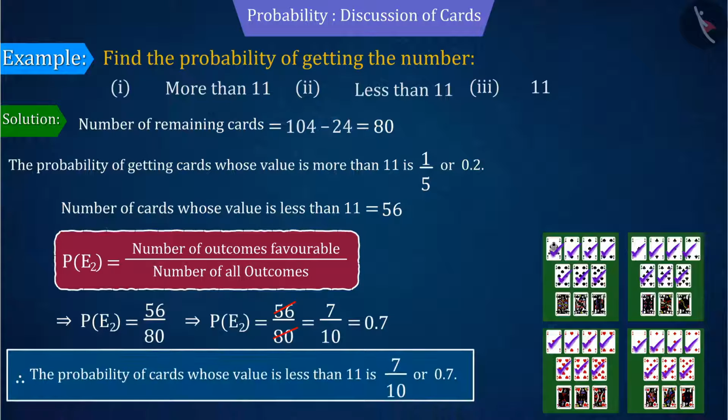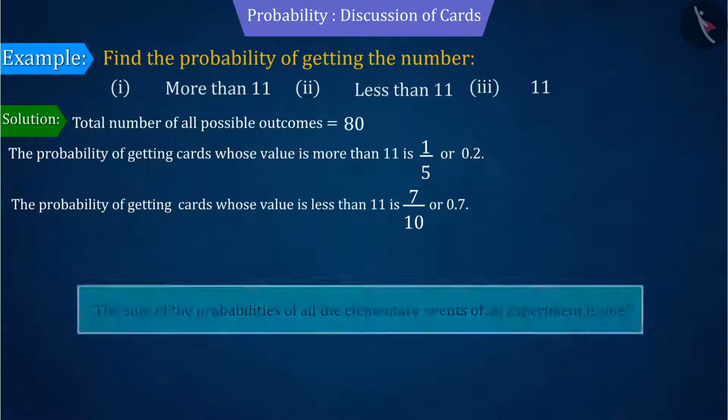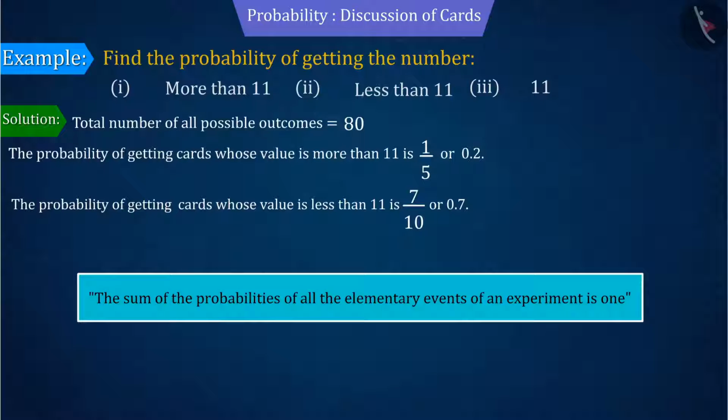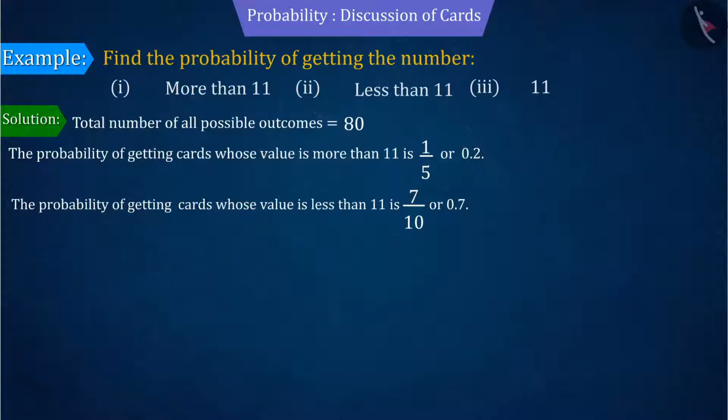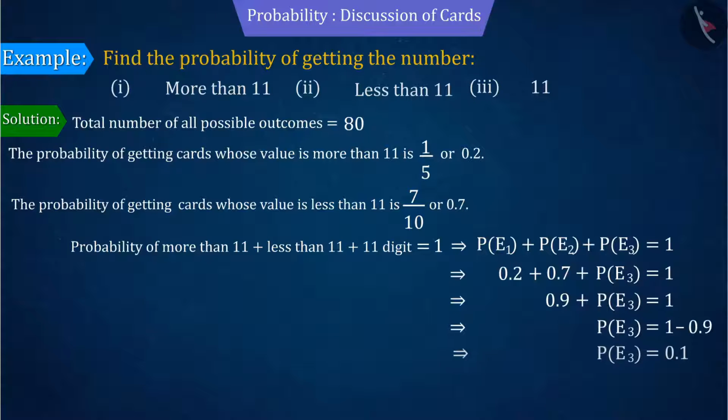So, can you tell without counting the deck of cards what will be the probability of getting a card with 11? We know that the sum of the probabilities of all the elementary events of an experiment is 1. Therefore, with the help of this, we can tell that the probability of getting cards with value 11 is 0.1.